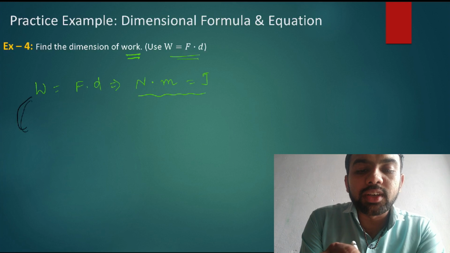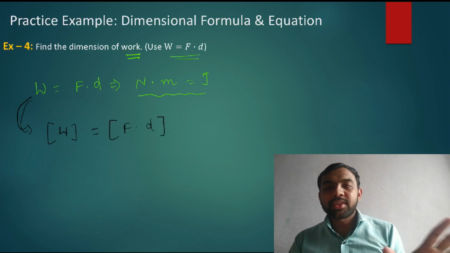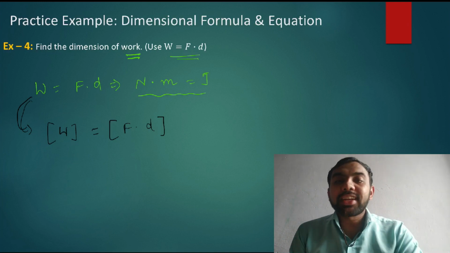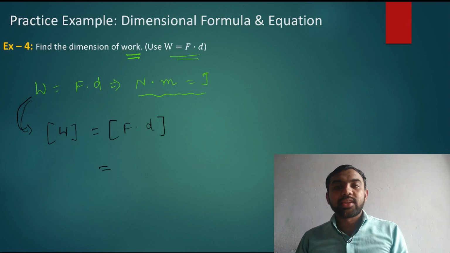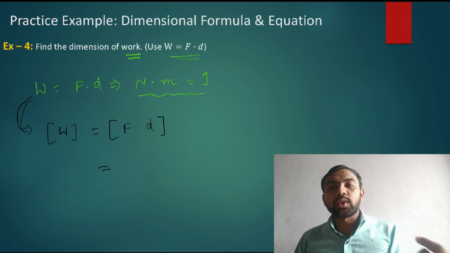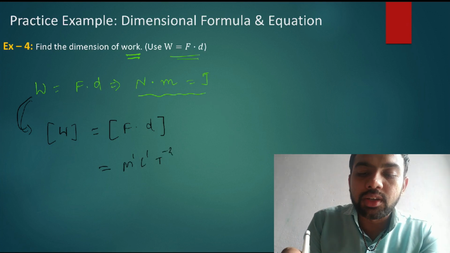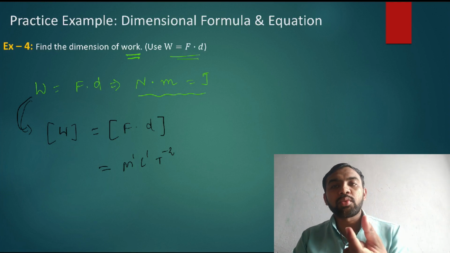So what is the dimensional formula of work? The dimensional formula of force into the dimensional formula of D. What is the dimensional formula of force? You write it directly here. I am telling all of you, remember the equation. So M1 L1 T minus 2 is the dimensional formula of force.